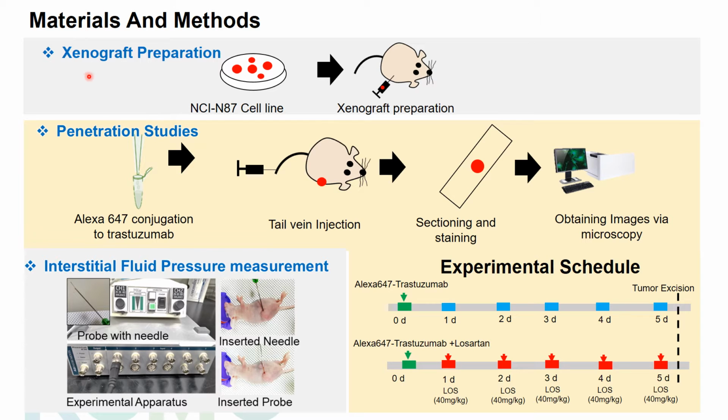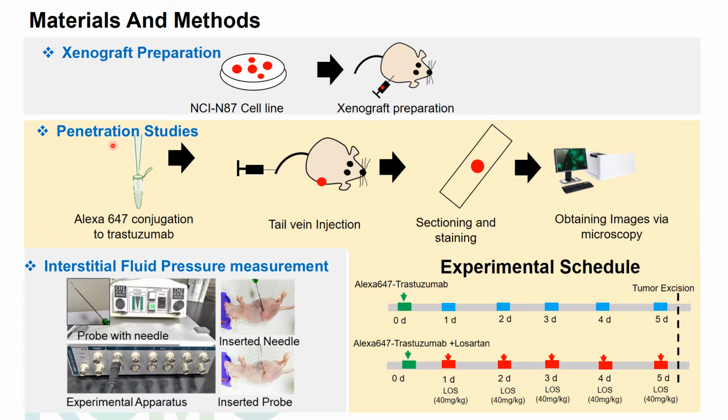Firstly, we prepared a xenograft mice model. It consists of the NCI-N87 cell line, a gastric cancer cell line, in a cell concentration of 5 × 10^6 cells per 100 microliter. We injected this cell line solution subcutaneously into the nude mice.